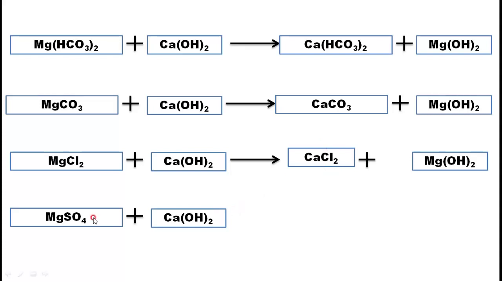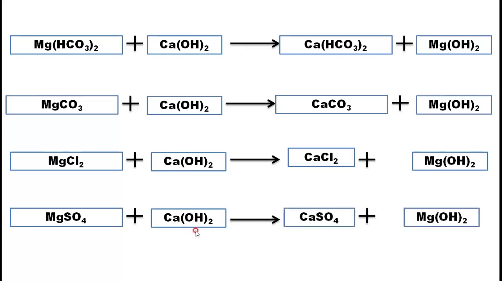Okay. Now in MgSO4, if we add lime to that one, the reaction takes place this way. That is CaSO4 plus Mg(OH)2. Mg(OH)2 is again a precipitate, insoluble, settles down, remove it. Then CaSO4 is again exchanged here. MgSO4 is permanent hardness, CaSO4 is permanent hardness.